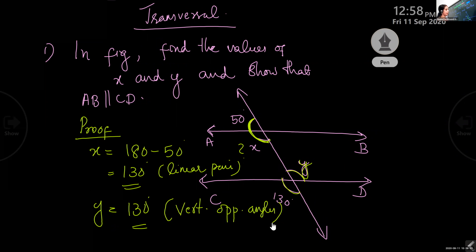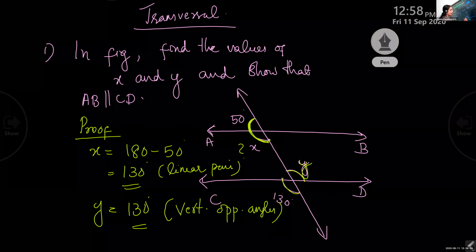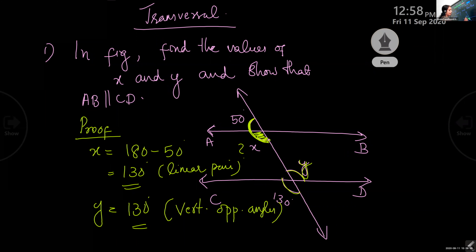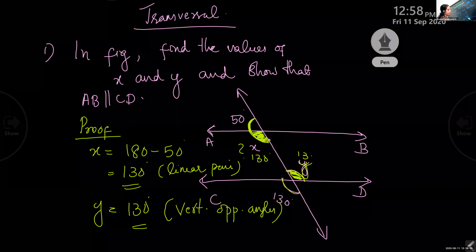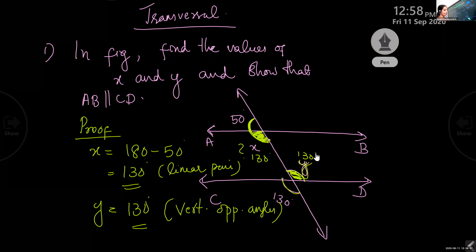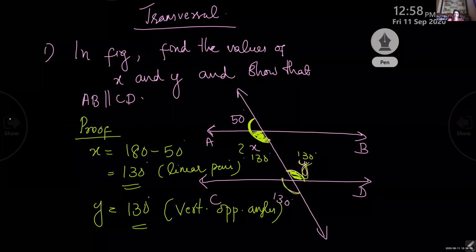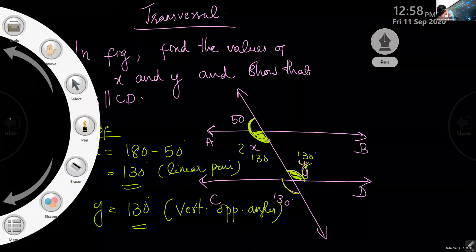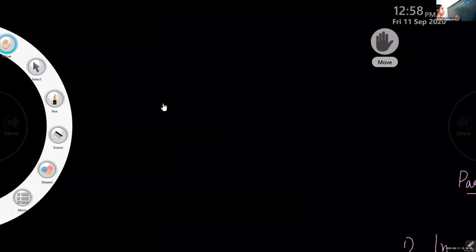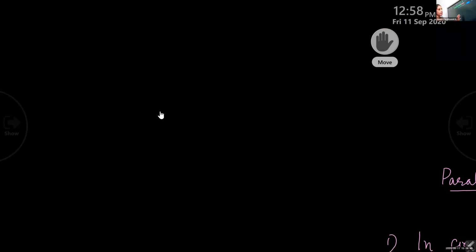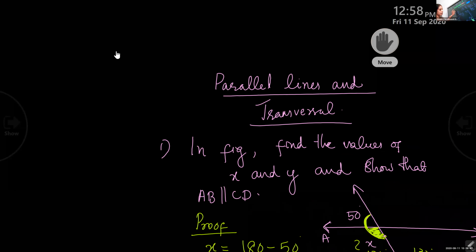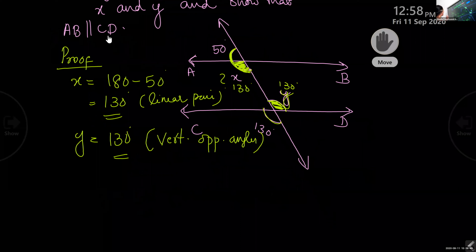How can you prove AB parallel to CD? Now look at x and y. Correct, corresponding. Look at these angles x and y. This is 130 and this is also 130. What type of angle it is? Alternate interior angles. Very good. So these two are equal, means AB parallel to CD.